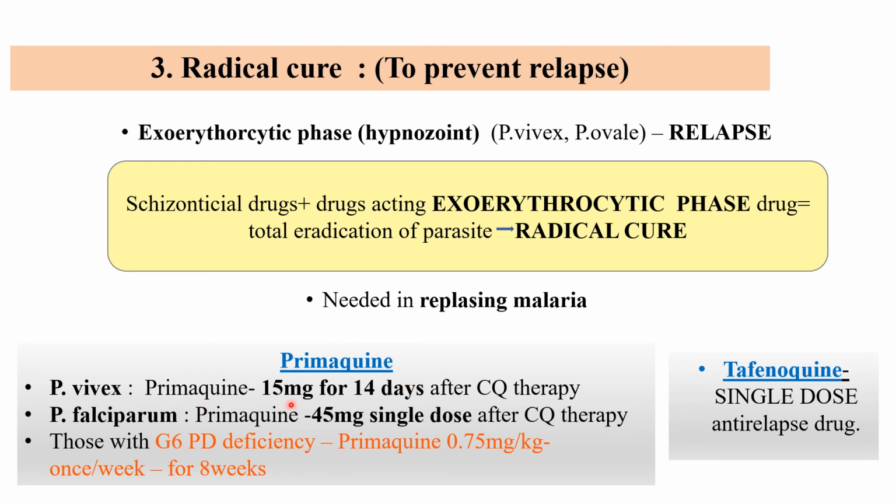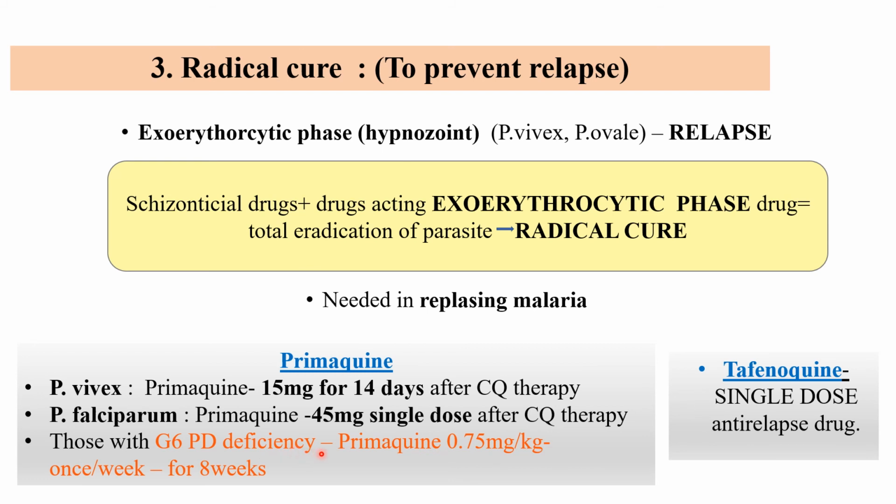For vivax, the dose of primaquine is 15 milligrams for 14 days, which should be administered after the completion of 3 days of chloroquine therapy or any other clinical cure therapy. For P. falciparum, primaquine is given as a 45 milligram single dose, again after the clinical cure. Primaquine is cautioned for G6PD deficient patients.